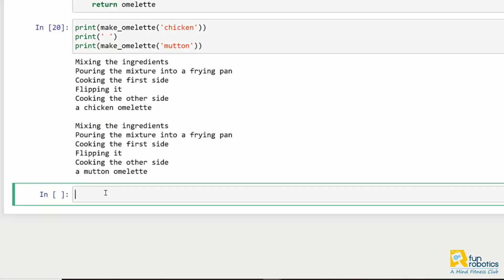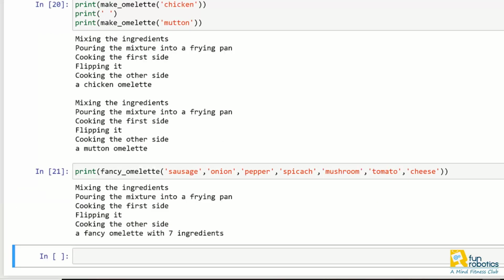For example, alright, so now you have created a fancy omelette with 7 ingredients with just few lines of code.